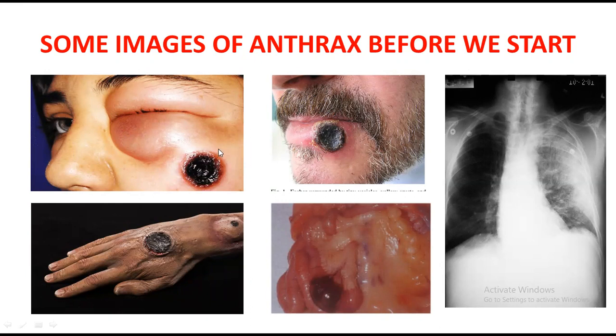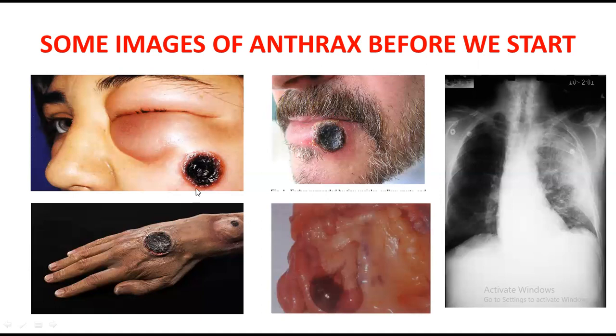So look at the first picture. It is a small scar on the skin. So it generally means that it is cutaneous anthrax, which mostly infects the skin. This is also a picture of cutaneous anthrax. This man has a black scar on his lips. It is also cutaneous anthrax. It infects the skin and causes infection. And this is also